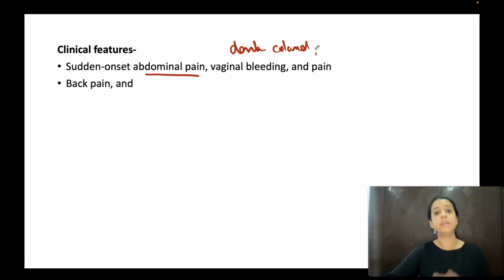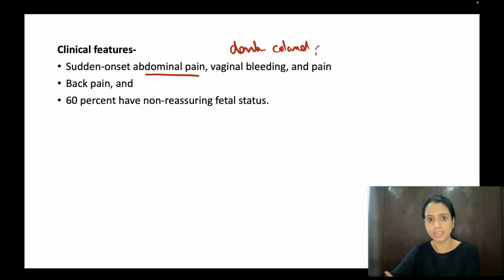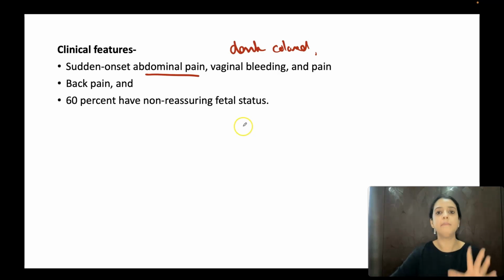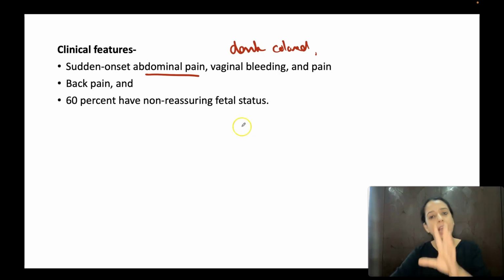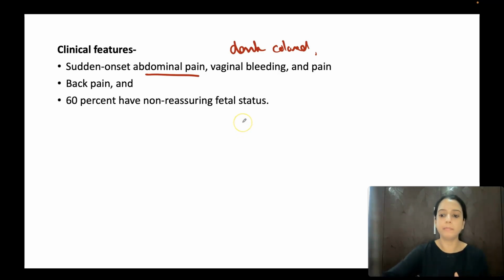Okay? Then the patient will have abdominal pain, the patient will have back pain. So pain is a very characteristic feature differentiating previa and abruption. Many times when abruption is there, by the time the patient comes to you, the fetal heart is not absent, but it is generally deteriorated. By the time the patient comes to you, 60% of patients will have a non-reassuring fetal heart. Whereas in placenta previa, the fetal heart is generally normal.